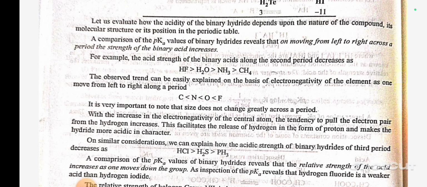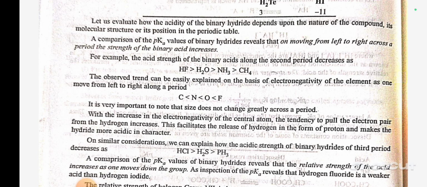A comparison of the pKa values of binary hydrides reveals that on moving from left to right across a period, the strength of the binary acid increases. For example, the acid strength of the binary acids along the second period decreases as HF greater than H2O greater than NH3 greater than CH4.